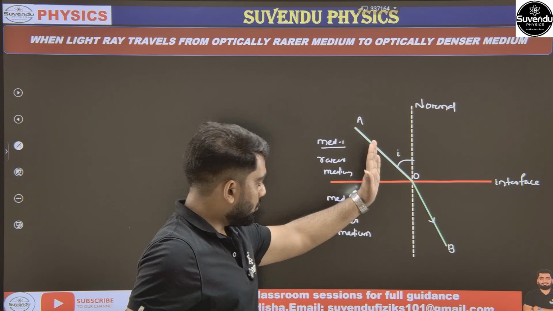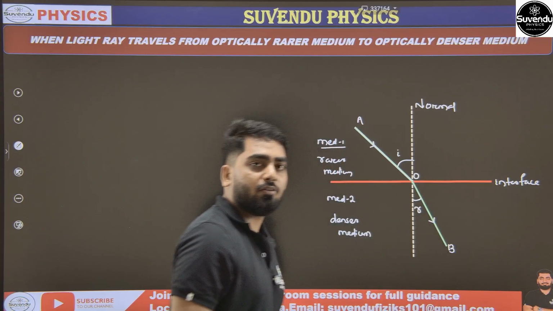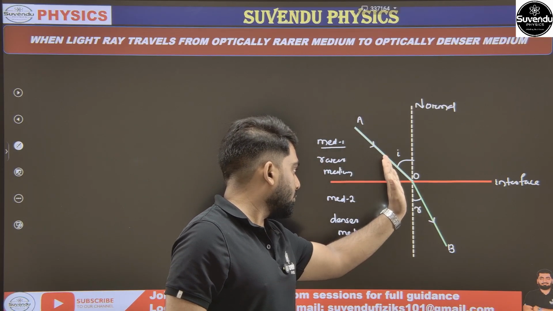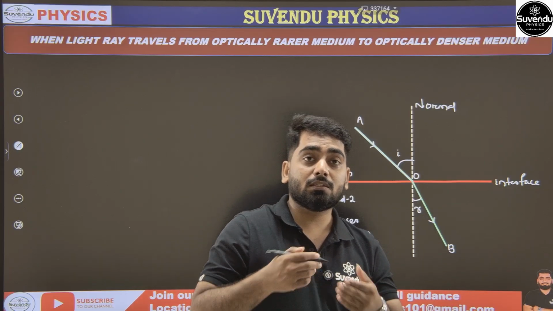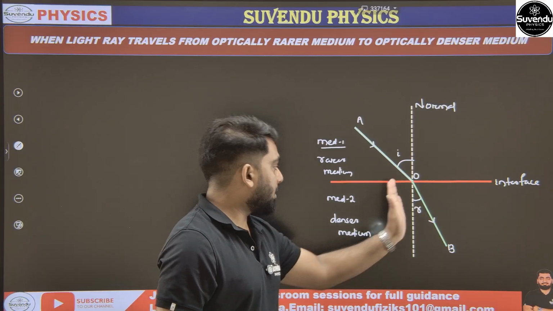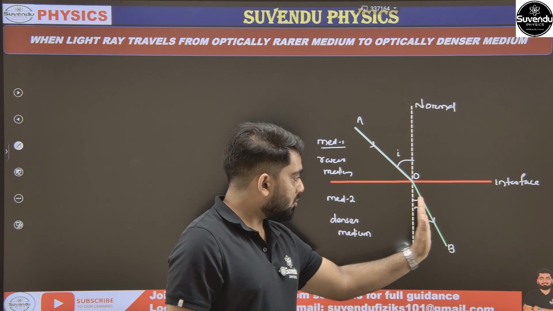डायग्राम को देखो तो this is normal, this is refracted ray, the angle between them is r, that is angle of refraction. क्या दिखाई दे रहा है, when light travels from rarer medium to denser medium. तो डेंसर मीडियम में एंट्री होने से क्या होगा, speed of light change, that means speed of light decreases. On behalf of this, refracted ray bends towards the normal.